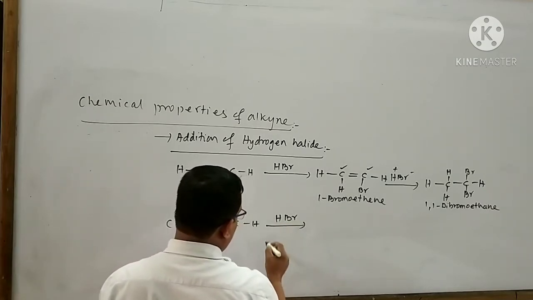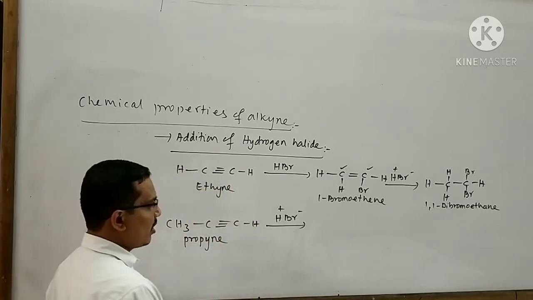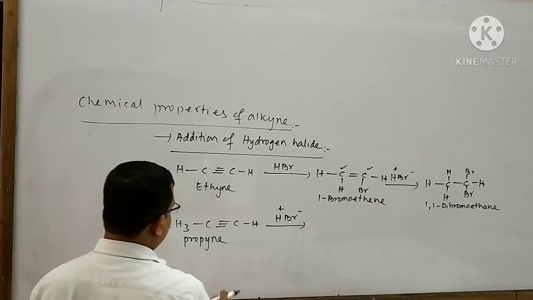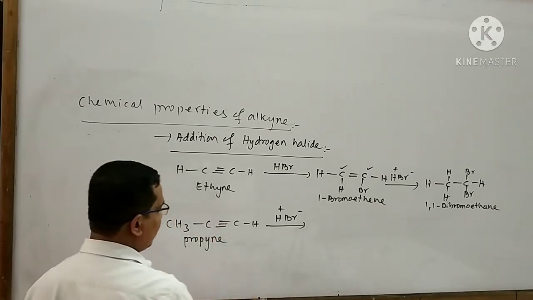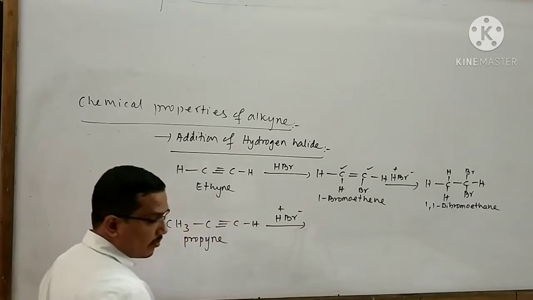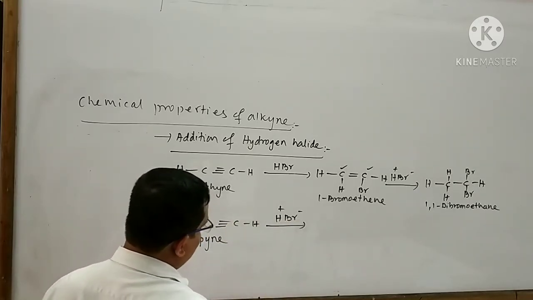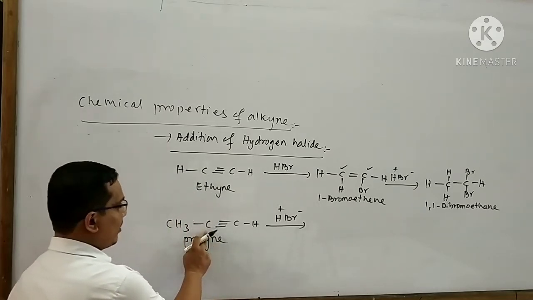In HBr, H plus and Br minus ions are formed. Look at that. Of these two carbon atoms, this carbon atom has no hydrogen atom, but that carbon atom has one hydrogen atom. So the negative part, that is the Br minus ion, will attach with this carbon atom.